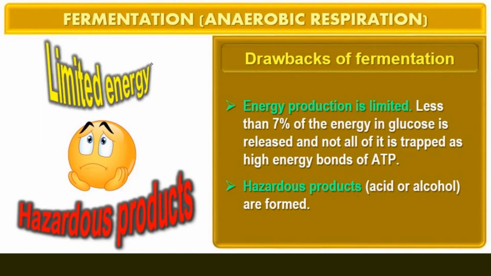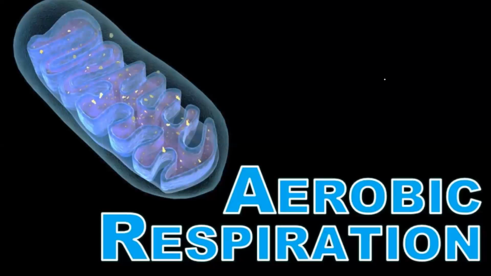The first drawback is that energy production is limited: less than 7% of the energy in glucose is released, and not all of it is trapped as high energy bonds in ATP. The second drawback is hazardous products. The products formed, lactic acid and alcohol, are both hazardous.